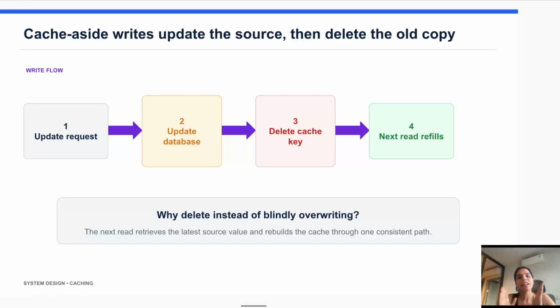So here in the read strategy, we are first checking the cache, and if data is found in the cache, we serve the request to the user. If not, we check the database, retrieve the required data, and update the cache first, because data is not found there in the cache, and then serve the request to the user.